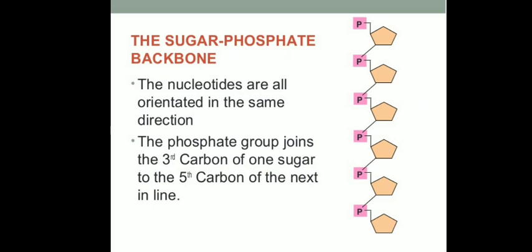If we consider this the first sugar, the phosphate group is joined to its third carbon, and the same phosphate group is joined to the fifth carbon of another sugar molecule, and in this way a long chain is formed, and to this the nitrogen bases also bind to form a nucleotide structure.